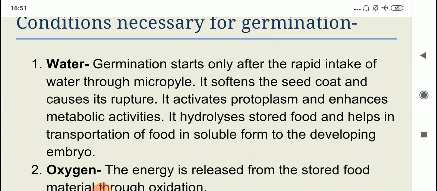So the first thing it does is it softens the seed coat and it leads to the rupture of the seed coat. Second thing is that it will enhance the metabolism inside the seed. Third thing is that it will activate some enzymes, and then the stored food gets hydrolyzed. In their soluble form they become available to the developing embryo.